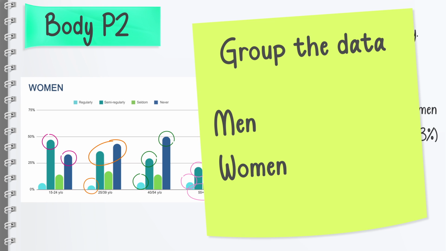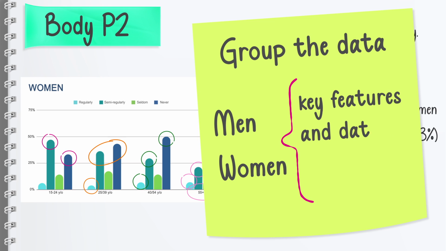We covered basic features, key features, and key data in both men and women. We analyzed cohesively, right? And the overview paragraph was well structured. We covered key features of the chart.